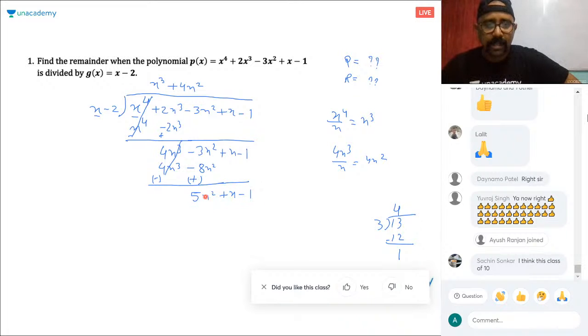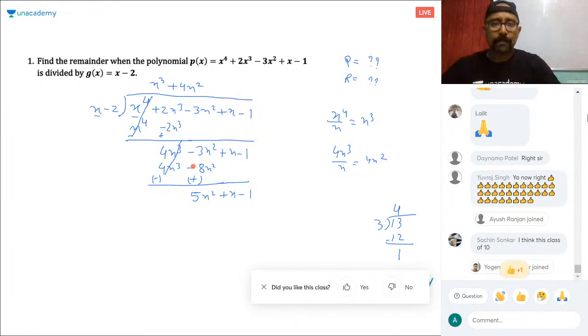Then now, what is left? 5x square and x. What should be multiplied with x to get 5x square? Tell me this answer. What should be multiplied with x to get 5x square?